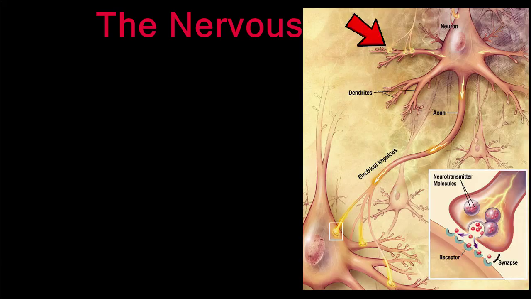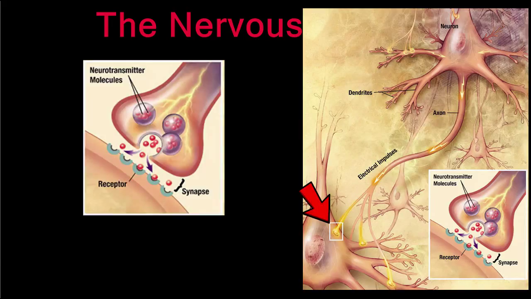Electrical nerve impulses are received by the dendrites, travel to the cell body, and then down the axon to the axon terminal. When the nerve impulse reaches the axon terminal, it must continue to the dendrites of the next neuron. In order to do this, it must cross the tiny space between the two neurons called the synapse. The electrical impulse cannot jump the synapse, however.